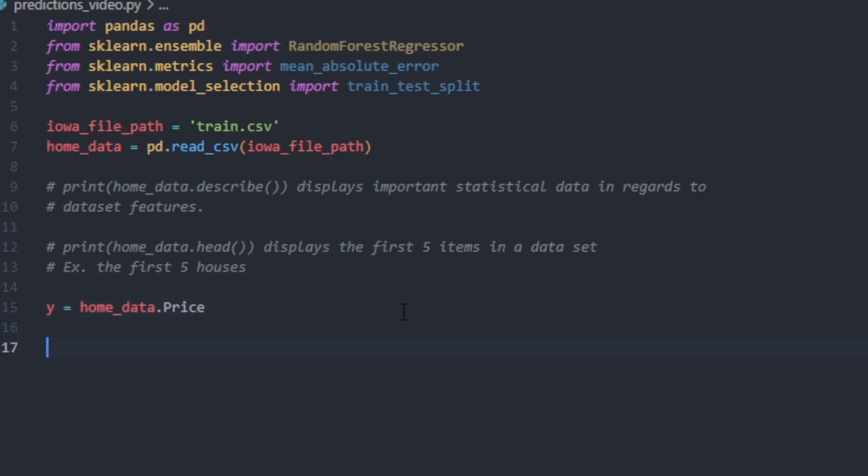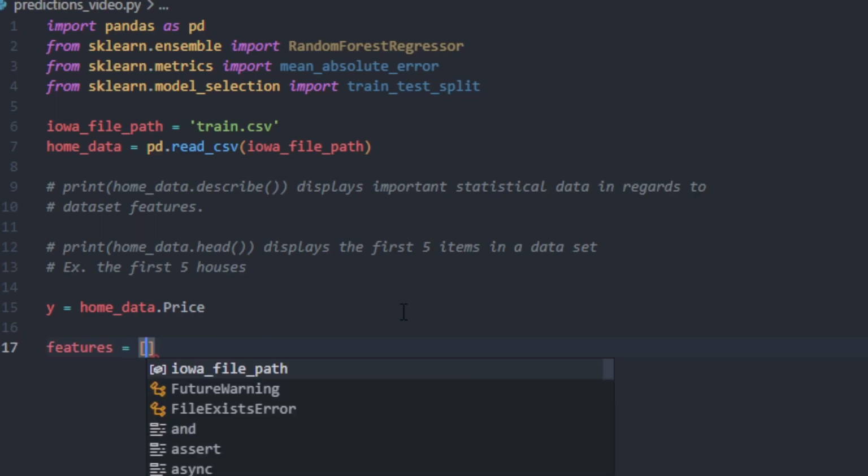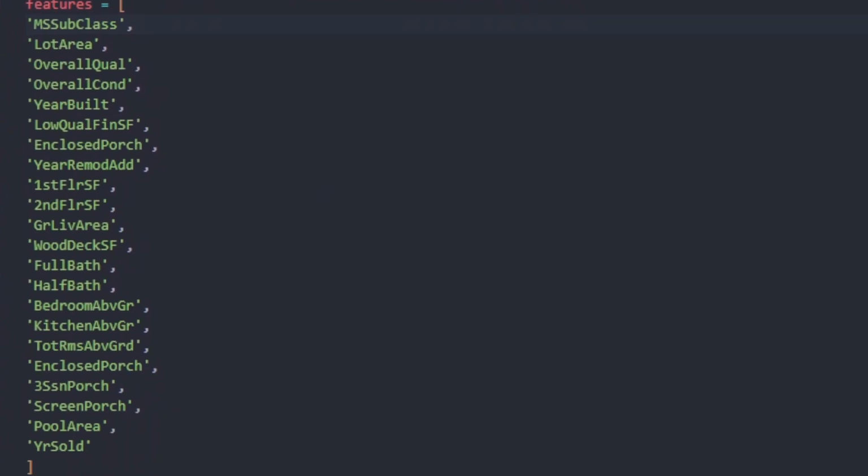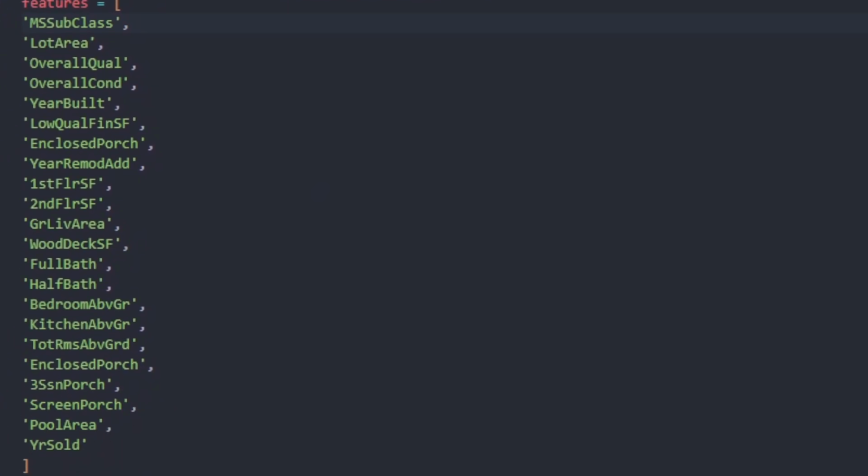So I added a couple, and we're going to store those into a list called features, which are as follows. We have the MS subclass, which honestly I have no idea what that means. We have the lot area, the overall quality of the house, the overall condition of the house, and these are rated on, I believe, a 1 to 10 scale. The year built, the low quality finish square footage, enclosed porch, year remodel addition, first floor square feet, second floor square feet, and these ones below.